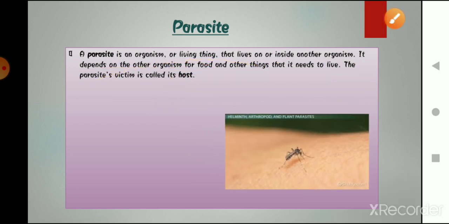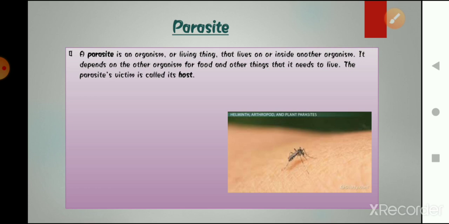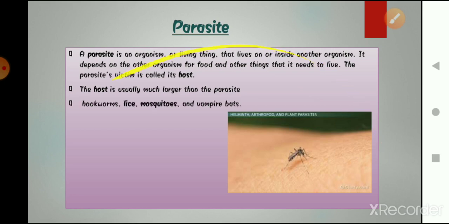A very common parasite is the mosquito. And who is the host? Human beings are the host of the parasite. Host means that it gives them their food to eat. Okay, and the host is usually much larger than the parasite. And what are the basic common examples of parasites? That is mosquito, vampire bats, leech.